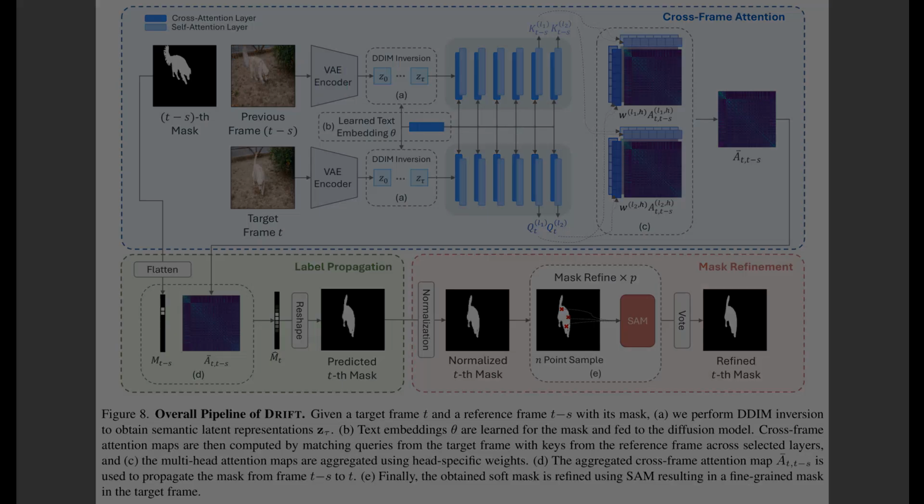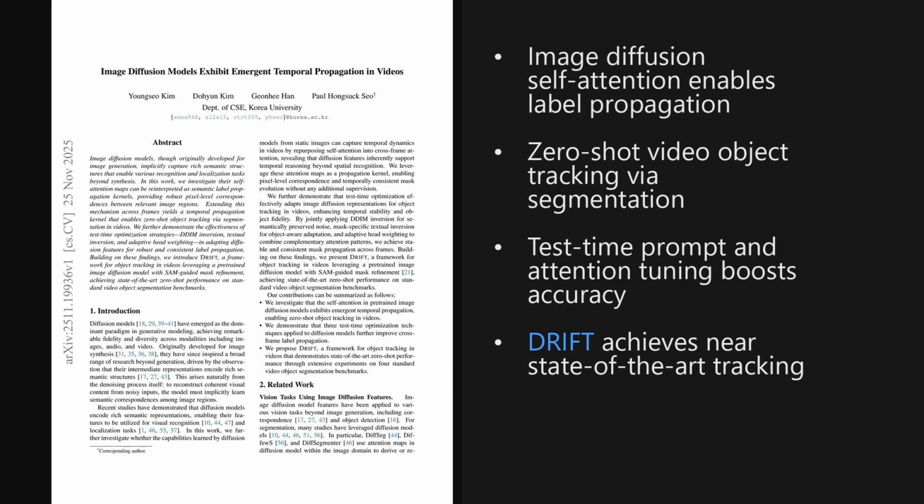So the big takeaway is that a frozen text-to-image diffusion model already holds rich temporal cues, and its self-attention alone can drive strong zero-shot video object tracking. More broadly, this suggests image generative models may be powerful foundations for video understanding.